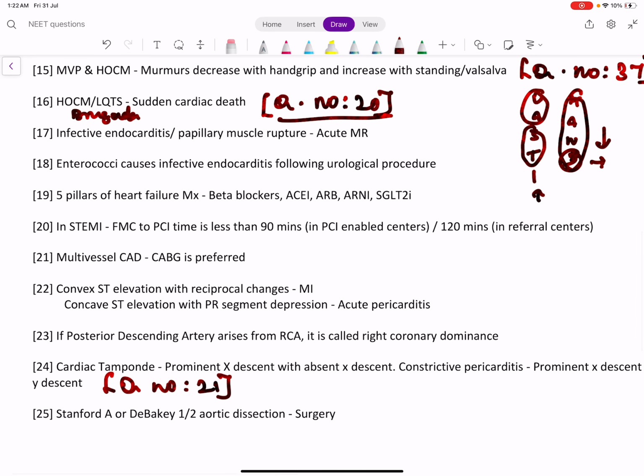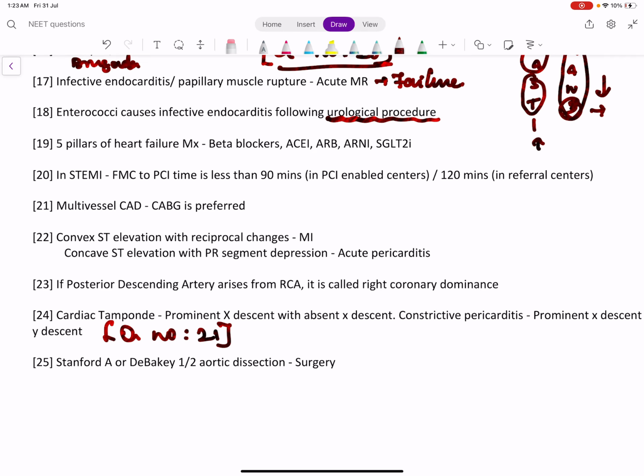Infective endocarditis or papillary muscle rupture, these are the two common conditions which cause acute mitral regurgitation. Acute mitral regurgitation usually causes heart failure. Enterococci causes infective endocarditis following urological procedure. So there are different organisms causing community acquired native valve endocarditis, hospital acquired native valve endocarditis, early prosthetic valve endocarditis and late prosthetic valve endocarditis.